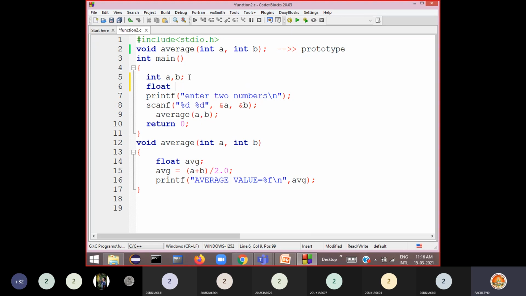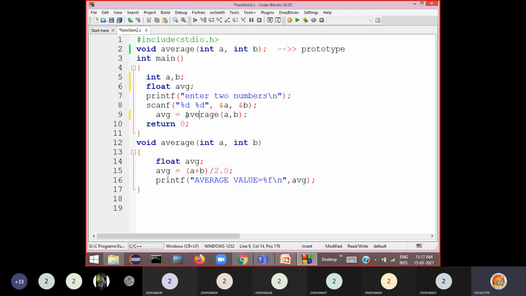So you define a variable called float avg. Float a is already there, no? So float avg you can define here. Now you can catch that in avg is equals to. So this is how you can define.